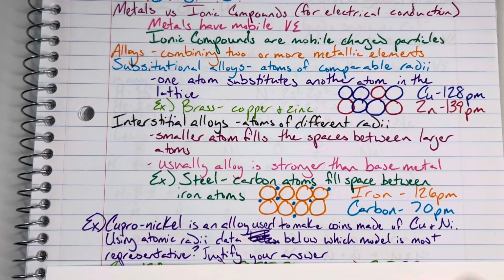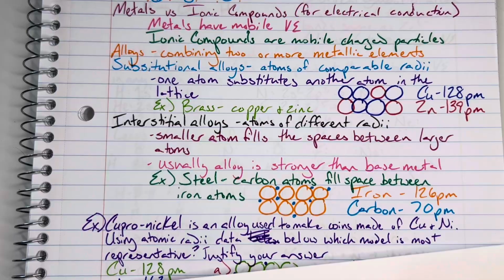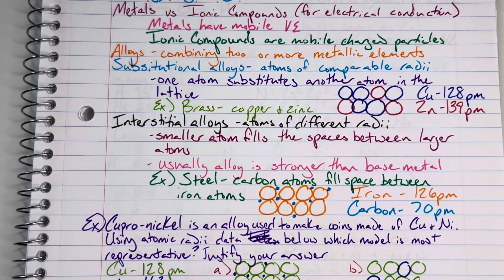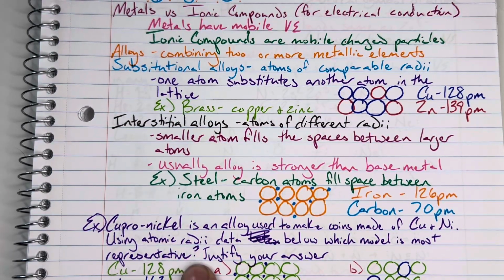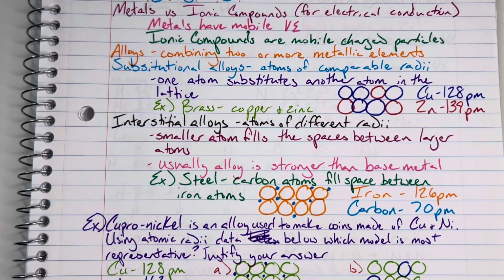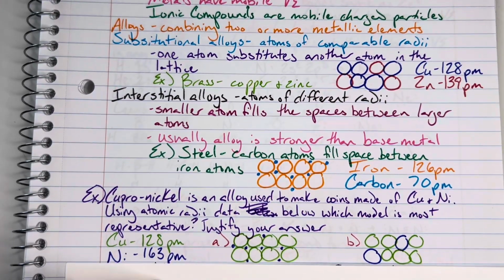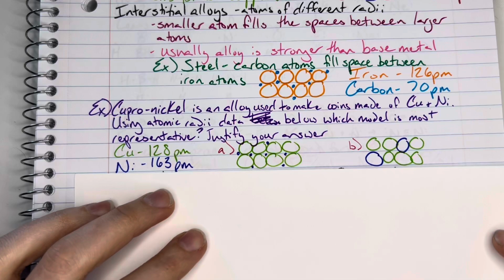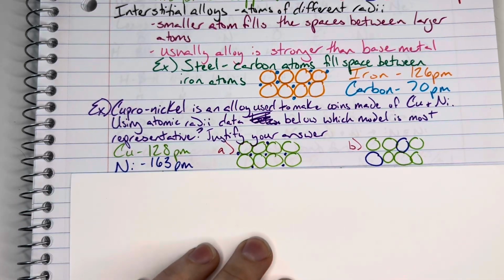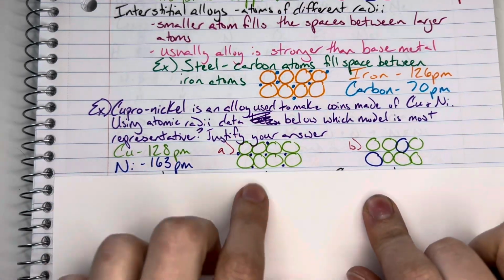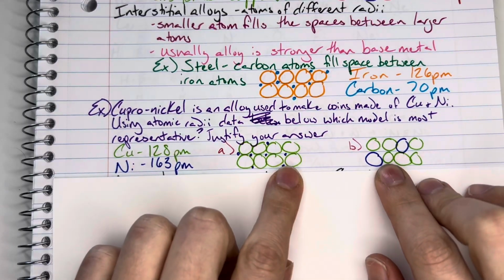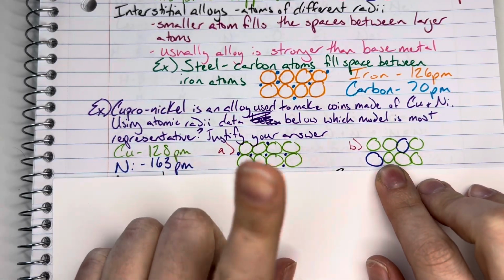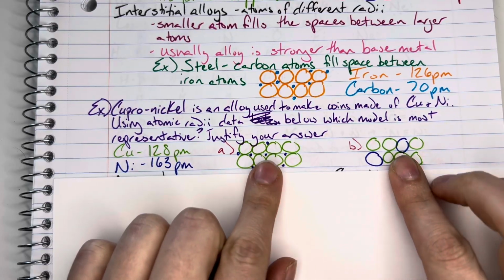So cupronickel is an alloy that's used to make coins, made up of copper and nickel. Using atomic radii data below, which model is going to be most representative, and then we're going to judge our answer. So we can see that copper is going to have an atomic radius of 128 picometers, whereas my nickel is going to have an atomic radius of 163 picometers. And then I'm going to be looking at the differential between them, to see if this would be an interstitial alloy or a substitutional alloy.